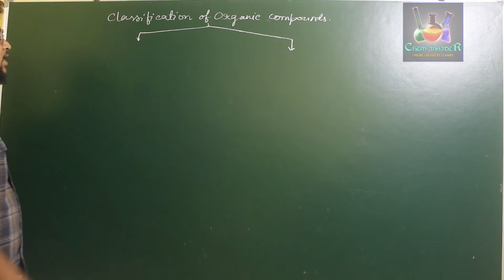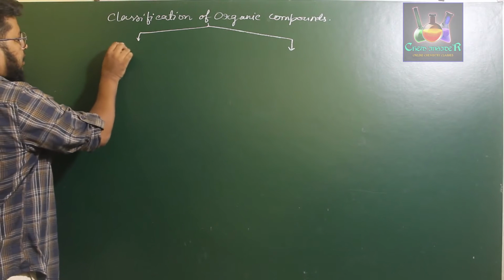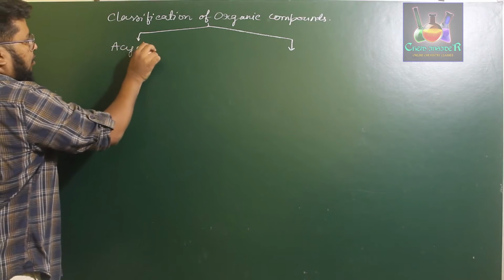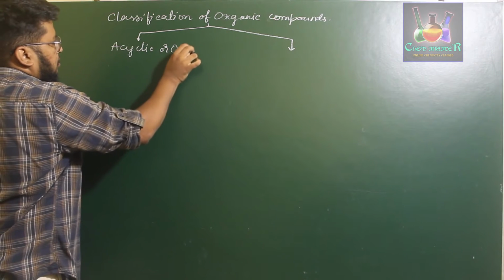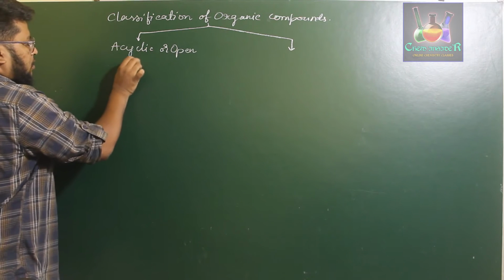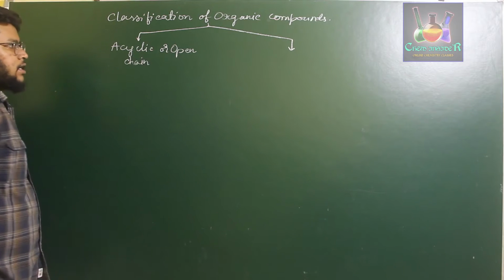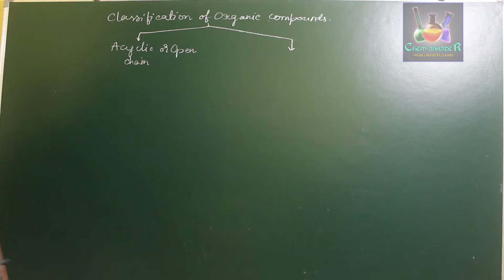The first one is acyclic compounds, which are also called open chain compounds.